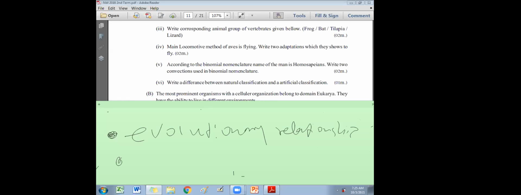That is very important. All the characters, both internal and external, morphological, physiological, are considered in natural classification, but only a few externally observed characteristics are considered in artificial classification. That you can also write. Or maybe their habitat, the place they live: all those in the sea are fish, all those flying are birds. That is Aristotle's artificial method.